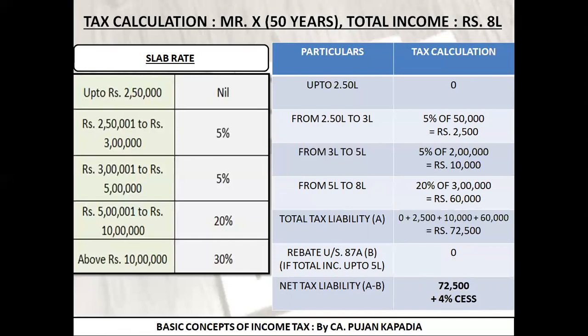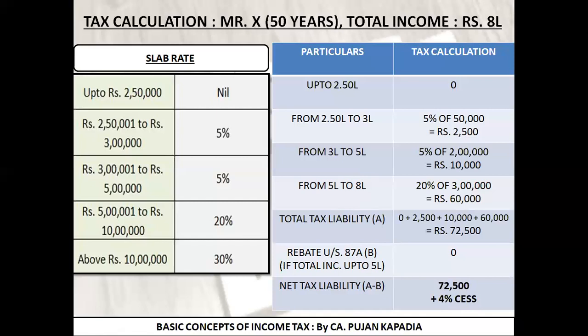Only change over here was, first, in the last example our total income was 5 lakh. In this, we have added one slab and we have reached 8 lakh rupees. Second, in the last example, it was 5 lakh, so there was a rebate benefit. In this, it is more than 5 lakh, so we are not getting any kind of rebate benefit. And since there is a tax liability, I am going to add my education cess. I hope you are clear with this calculation too.